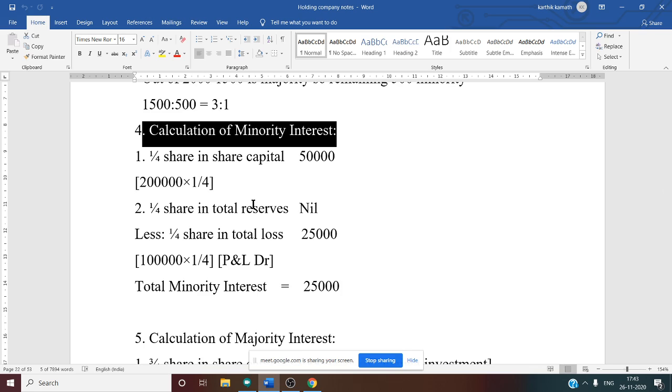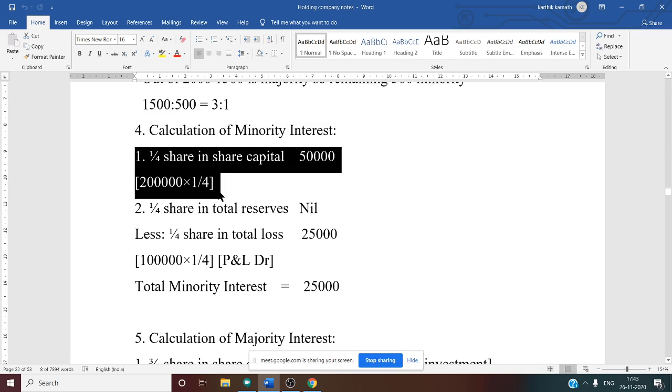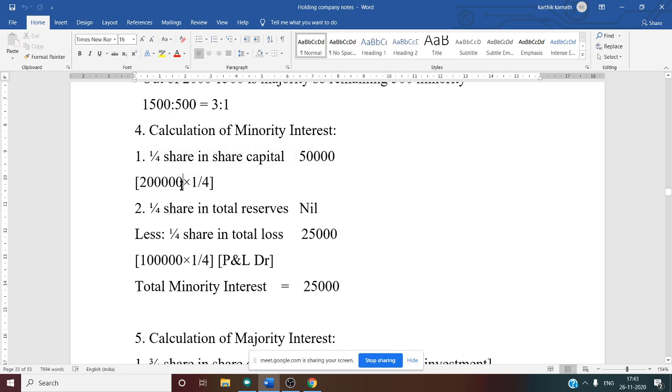But in this question, total reserve and total profit of the subsidiary is not given. So we have to see now how to calculate. First, under that, 1 by 4 share in share capital. Share capital of the subsidiary we know is 2 lakh. 2 lakh into 1 by 4, if you do, you will get 50,000. So now this is clear.